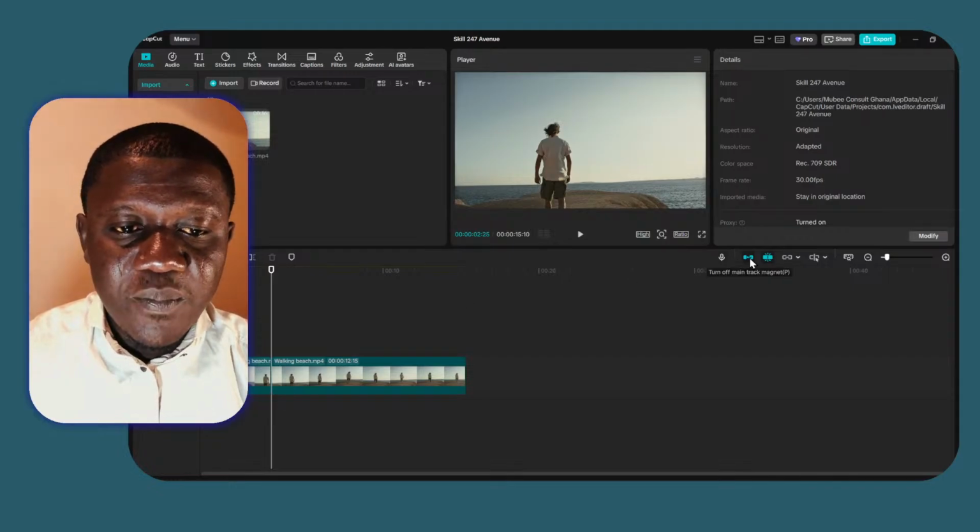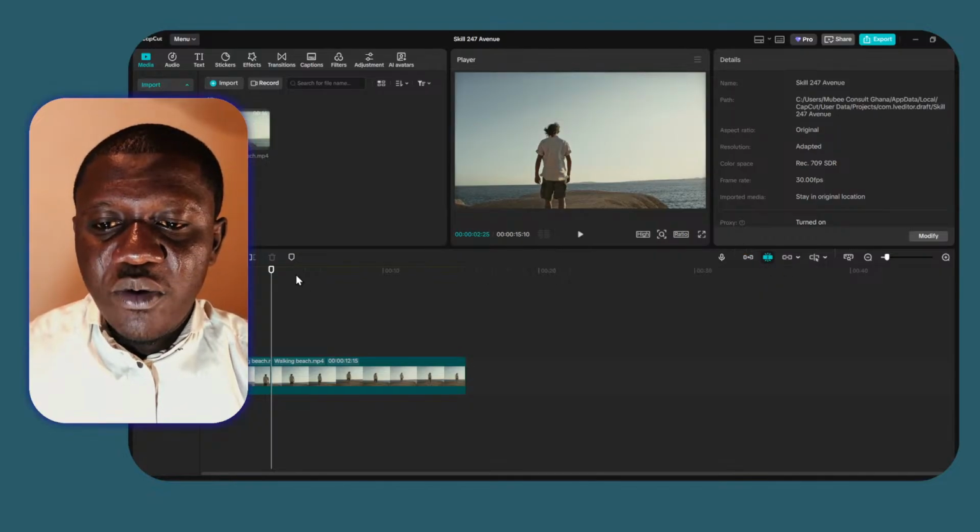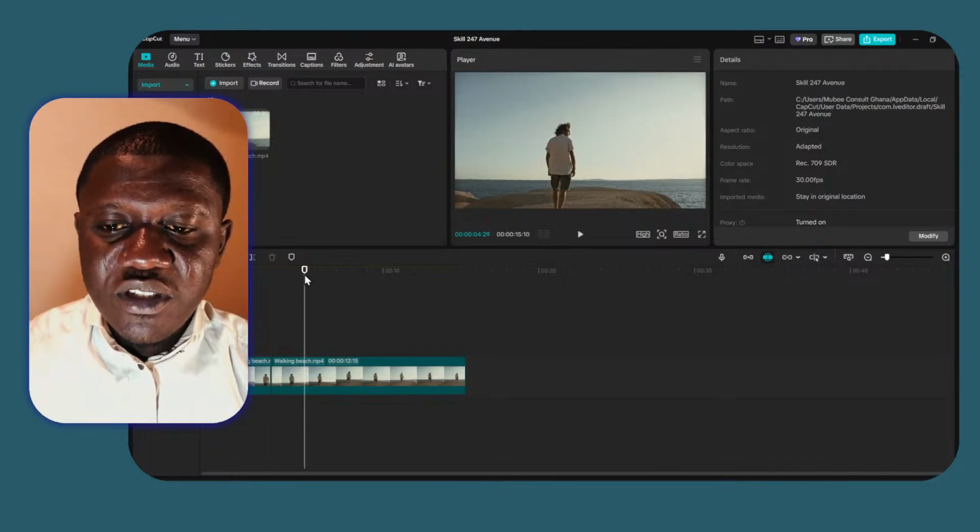Whenever you place anything, you can always position it in the right spot, and then you can add your effect. And for the video transition, when you hover your mouse to the transition, we have thousands of endless transitions in CapCut that you can use. To add any transition, you first have to split the clip by tapping on split. After you position it in the middle, you can then hover your mouse to any of the transitions that you want to select.